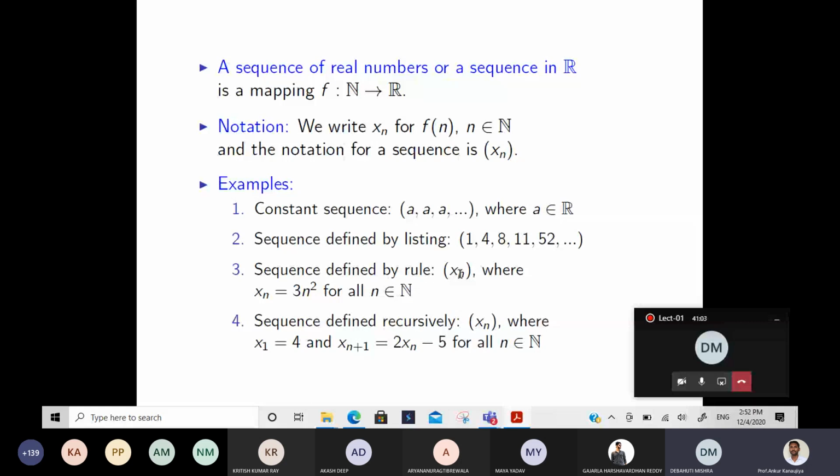So now, suppose x1 is A, x2 is A plus D, x3 is A plus 2D. Does it depend on the previous values or not? So we can write x1 equal to A, then x2 equal to always x1 plus something D. So it is a formula, it is a sequence by rule, not recursive. Yes, sir. Because x1 is fixed. Here if you want to calculate x5, it is not in terms of x1, it is in terms of x4, and x4 depends on x3, x3 depends on x2. So that's why recursion. Yes, sir.